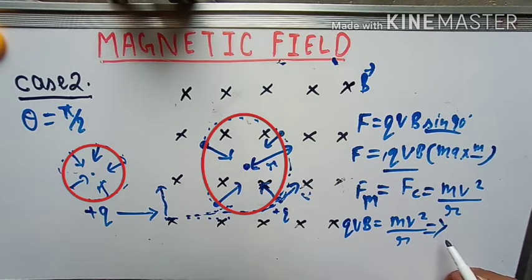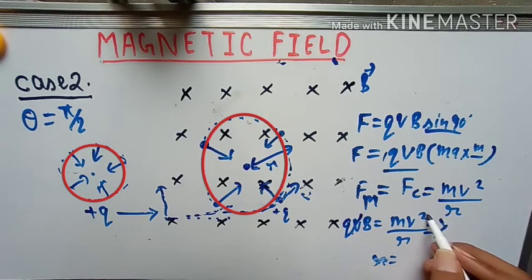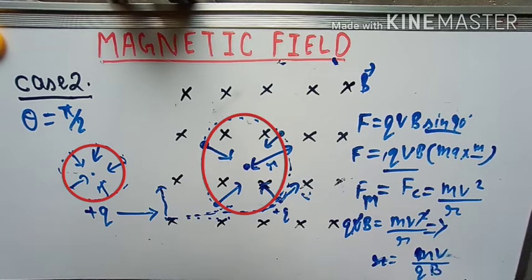Do you? Yeah, very good. R is equal to, and you can cancel one v and square. So R is equal to mv upon qB. Understand? This is the radius.